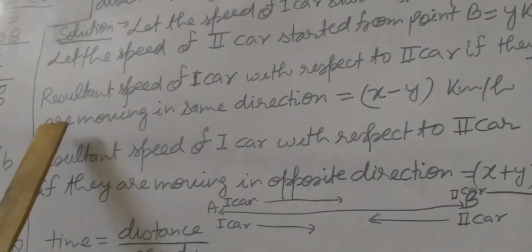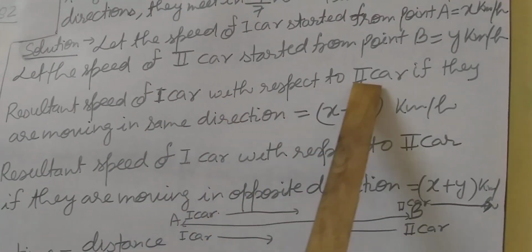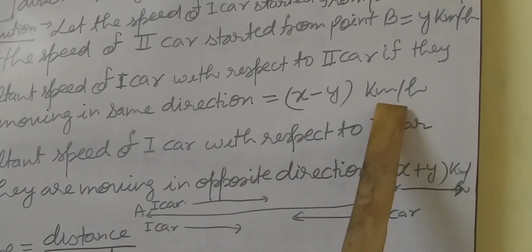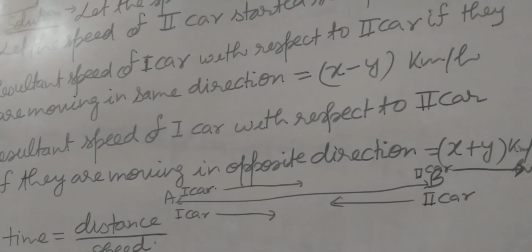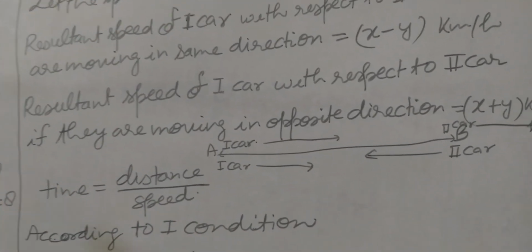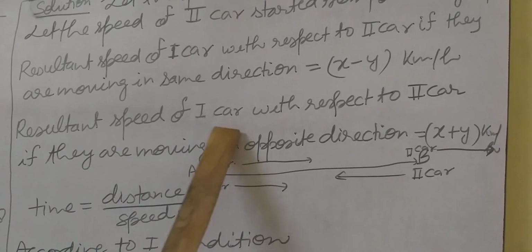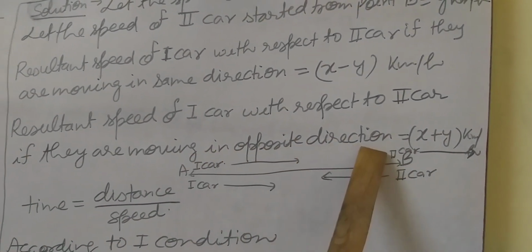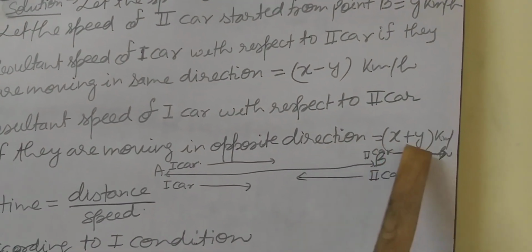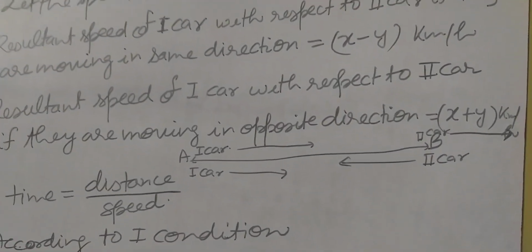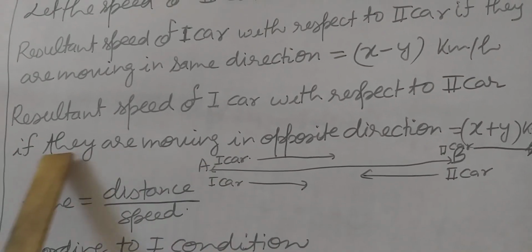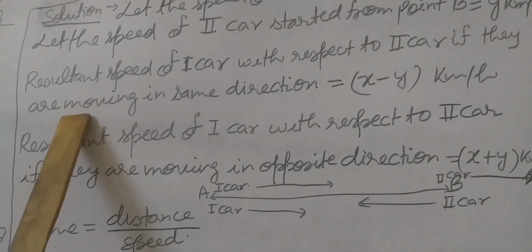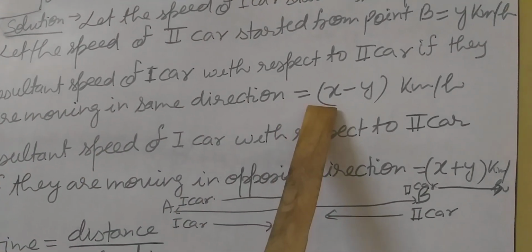So remember students, the resultant speed of the first car with respect to the second car, if they are moving in the same direction, equals x minus y km per hour. Now in the same way, the resultant speed of the first car with respect to the second car, if they are moving in the opposite direction, is x plus y km per hour. So when they are moving in opposite directions, speeds are added, and when they are moving in the same direction, speeds are subtracted.